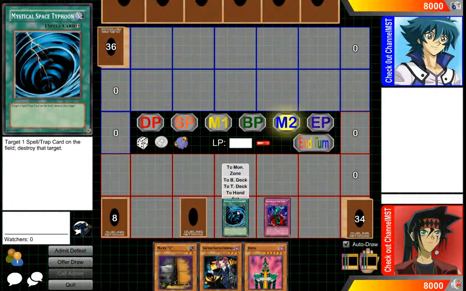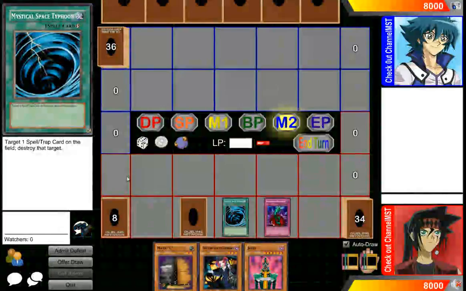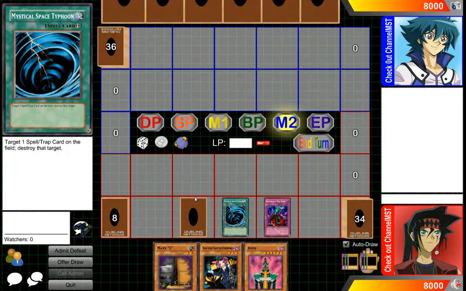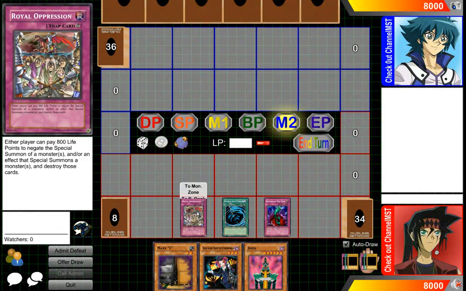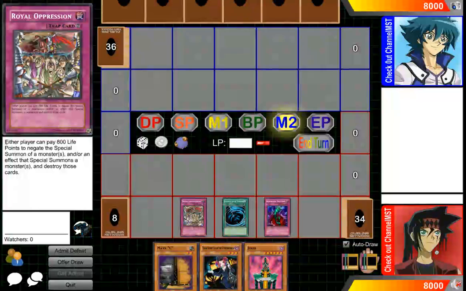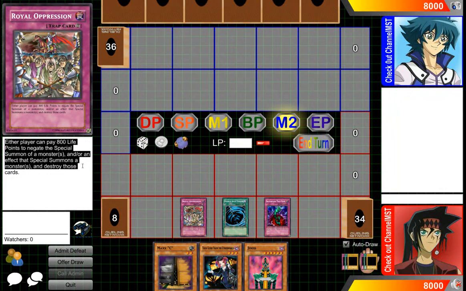So the activation of spells and traps, also the activation of a field spell, will all start chain links. If you activate a continuous spell or trap, that will also start a chain link. In addition to that, the activation of the effect, so if I activate Royal Oppression, that starts a chain link. If I activate the effect of Royal Oppression later on after it has already been flipped, then that will also start a chain link. So, yeah. So that's how those kind of work.